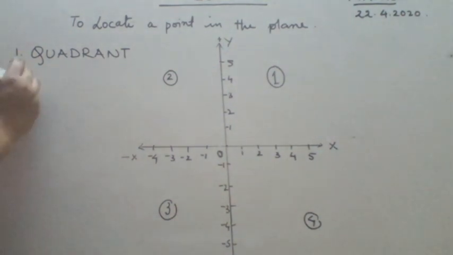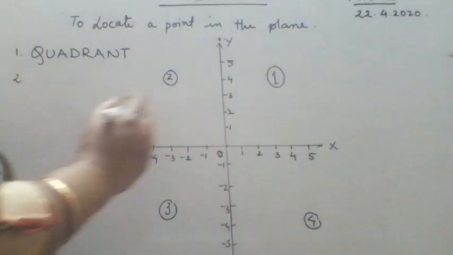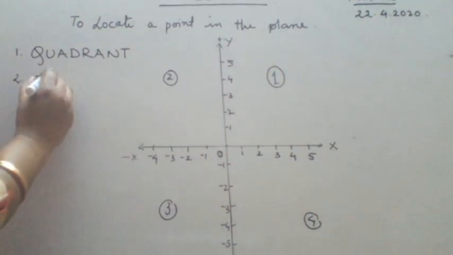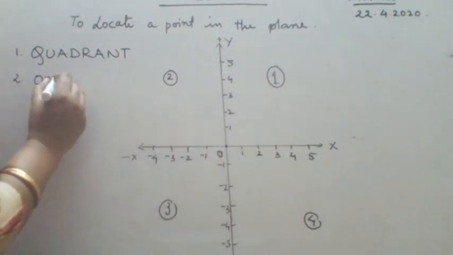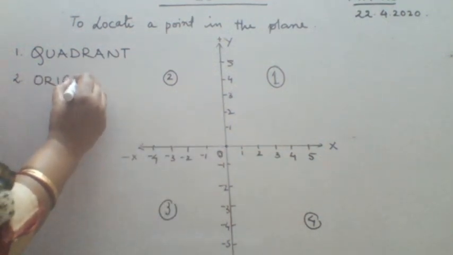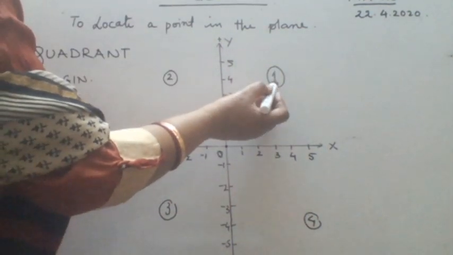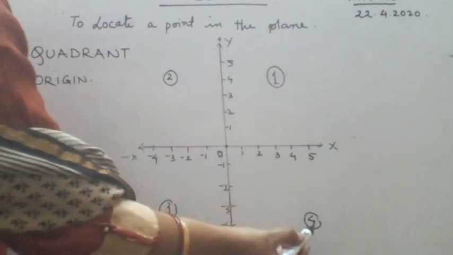Now, second comes the point where anything starts, that is called your origin. It starts from here. This is the initial point. So this is called your origin. This is another word we have come across. Then this is first quadrant, second quadrant, third quadrant, and fourth quadrant.